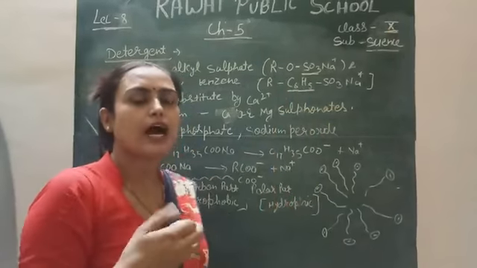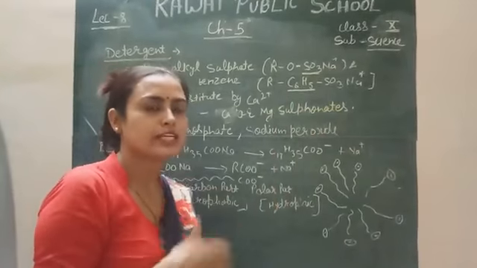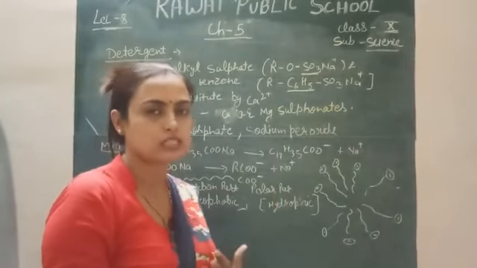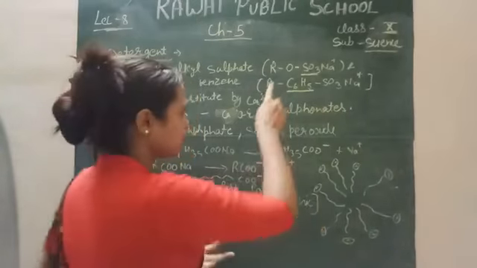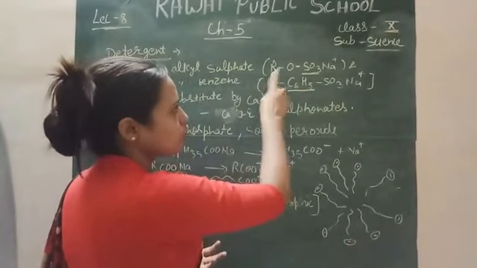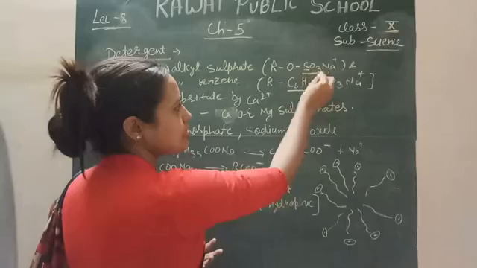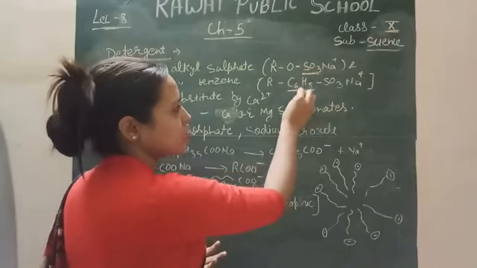Alkyl means any number of carbons, C10, C12, C15, C16, whatever; it depends how complex a detergent you will form. So this is the alkyl group, this is the sodium, this is the sulfate, and this is the benzene sulfonate.